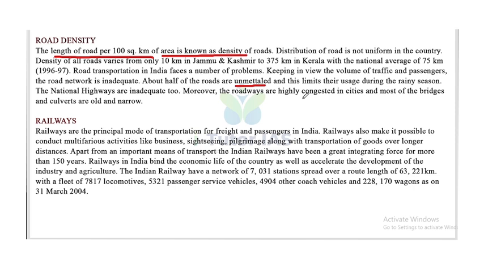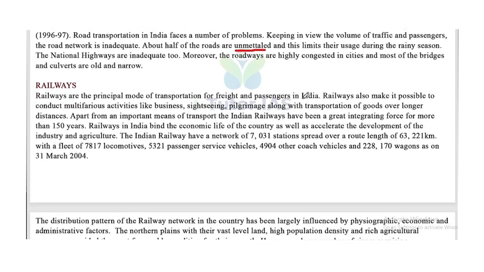Next one is railways. Railways are the principal mode of transportation for freight and passengers in India. Railways also make it possible to conduct multifarious activities like business, sightseeing, pilgrimage, along with transportation of goods over longer distances. Apart from being an important means of transport, the Indian Railways have been a great integrating force for more than 150 years.